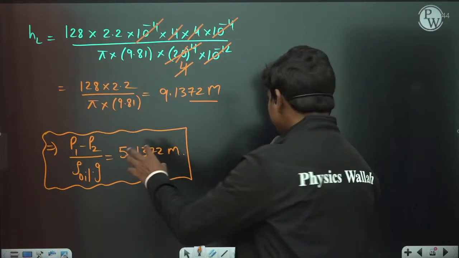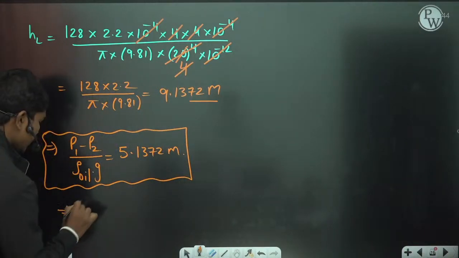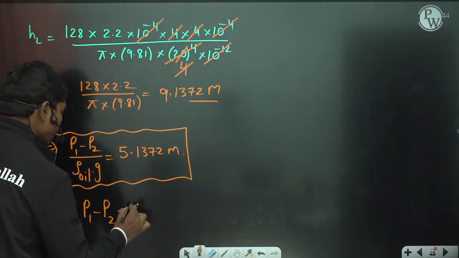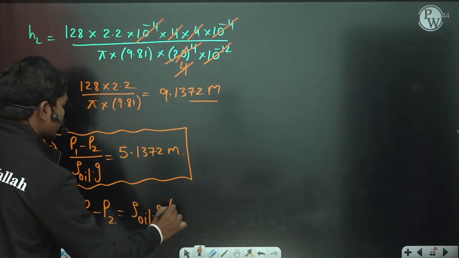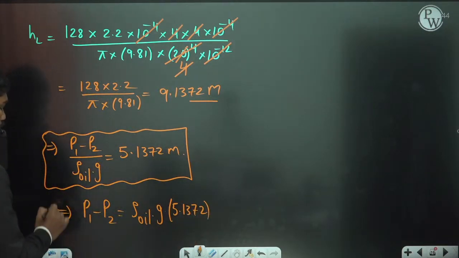Right? Now the pressure difference, P1 minus P2, how much is it? P1 minus P2 is given by density of oil times G into 5.1372. So this is the pressure difference between the 2 points. Clear?